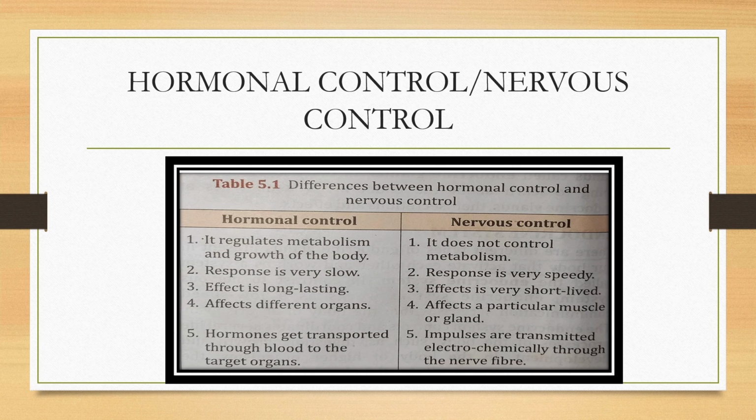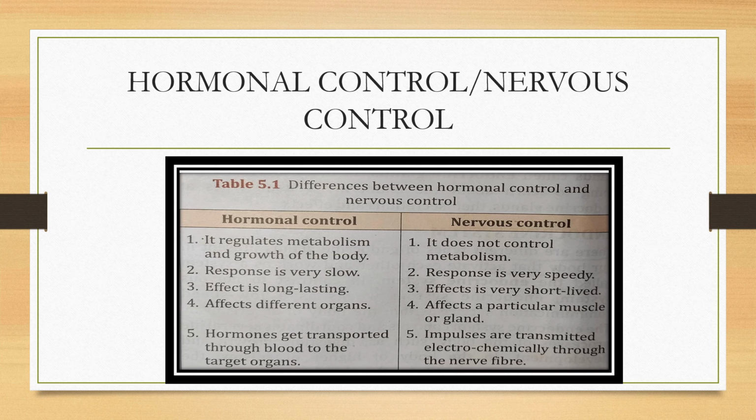Now, the next topic is, what are the differences between hormonal control and nervous control? Hormonal control regulates the metabolism and growth of the body, while nervous control does not control metabolism. In hormonal control, response is very slow, but in nervous control, response is very speedy. In hormonal control, effect is long-lasting, while in case of nervous control, effect is very short-lived.